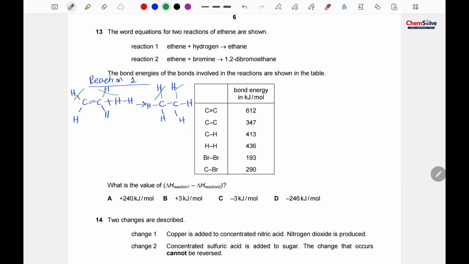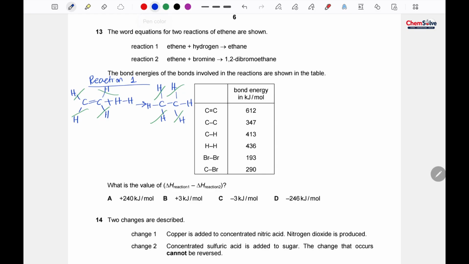Again CH bond, again CH bond, again CH bond, and this CH bond, this CH bond, and this CH bond. So we have cancelled 4 CH bonds which were on both sides of the equation, but do it so carefully, and if you cut an extra bond, then of course your calculation will be all messed up.